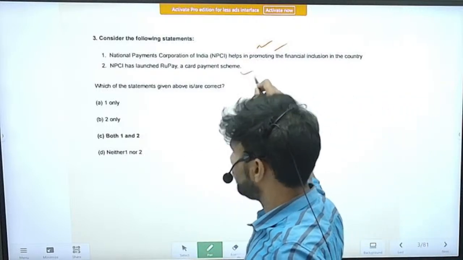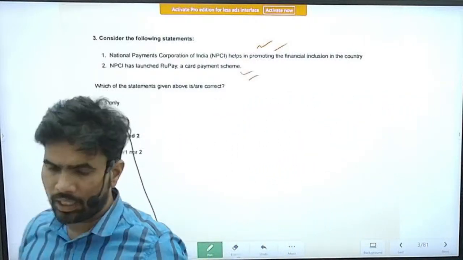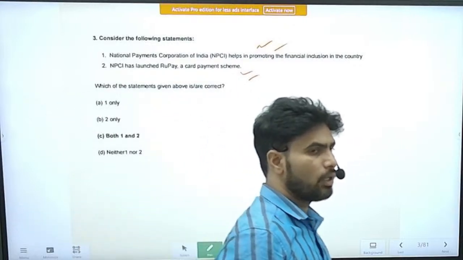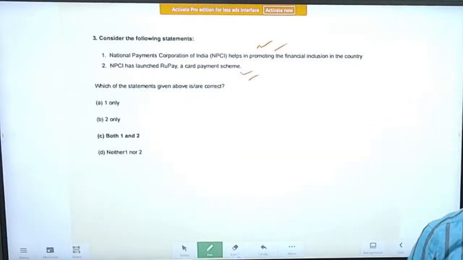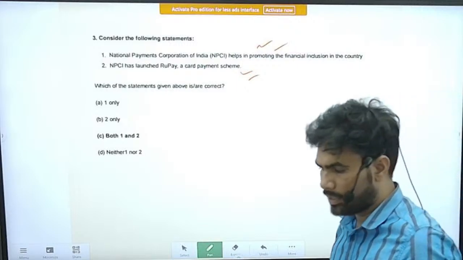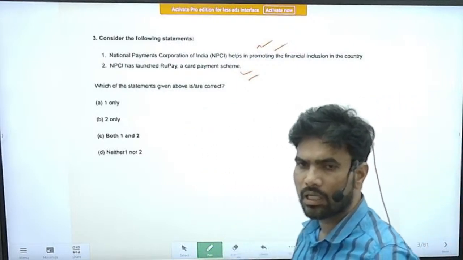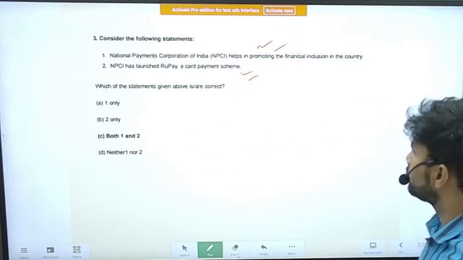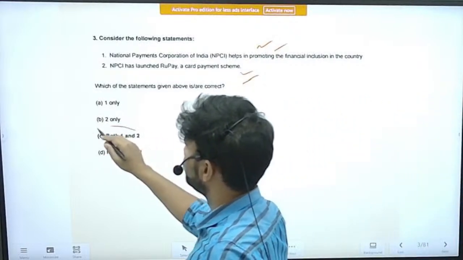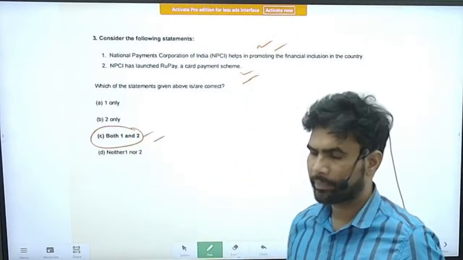The RuPay card is becoming very, very popular. Now we have also launched the RuPay credit card. Earlier we used to have only the debit card, and now we have also launched the credit card. So this statement is also correct. Both statements 1 and 2 are correct.